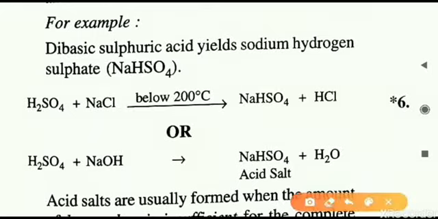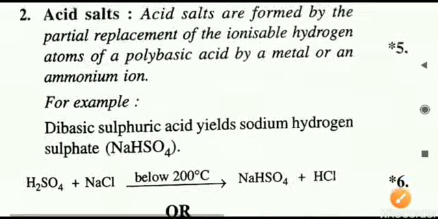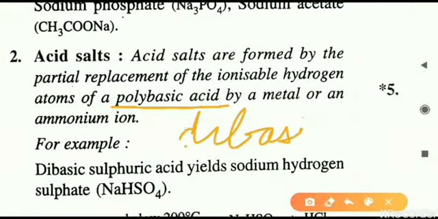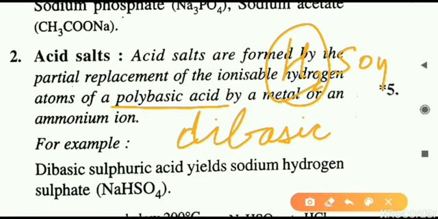Which types of acids can form acid salt then? Acid salt can only be formed by acids which are polybasic in nature. Polybasic acid means what? It can be dibasic in nature. Dibasic acids are those having basicity 2, like H2SO4. It has 2 H+, 2 hydrogen ions. So it can lose one of them, one H+ can be lost, and still HSO4 is formed there. That means hydrogen is still a part of the salt.